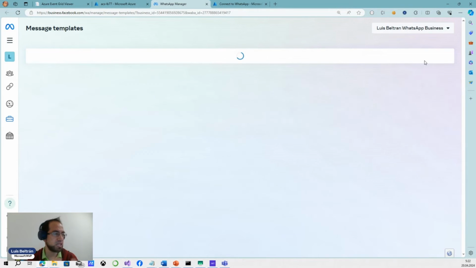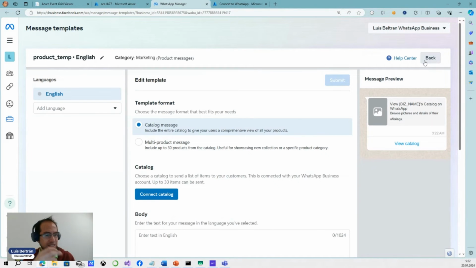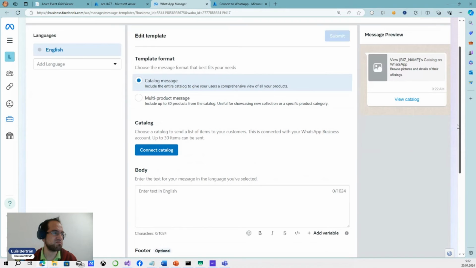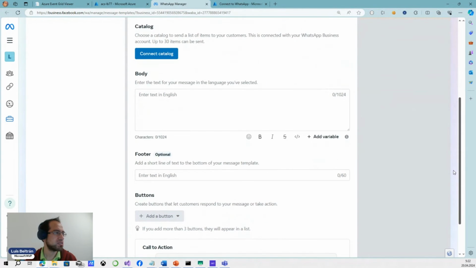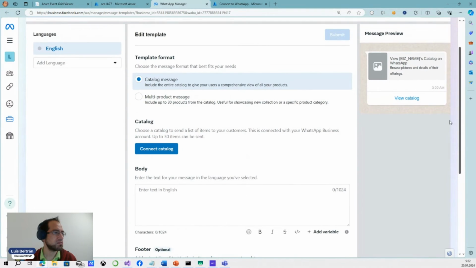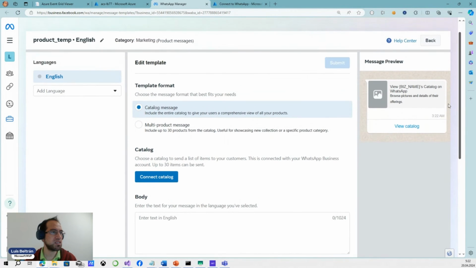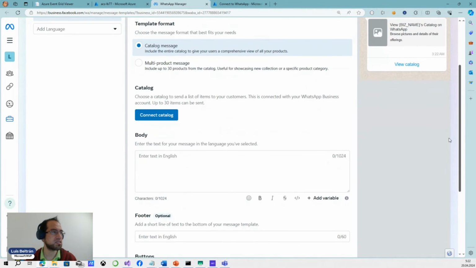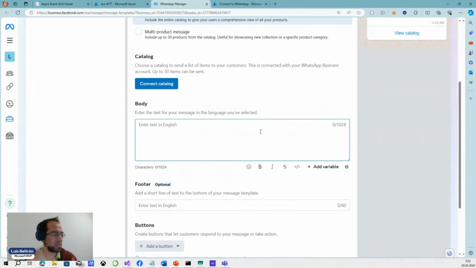Then this is important because, as I said, this is the starting point of the conversation. Maybe a catalog message. Okay, yeah, I need to connect a catalog. Okay, maybe I will not do this. Let's see if it allows me to create this.